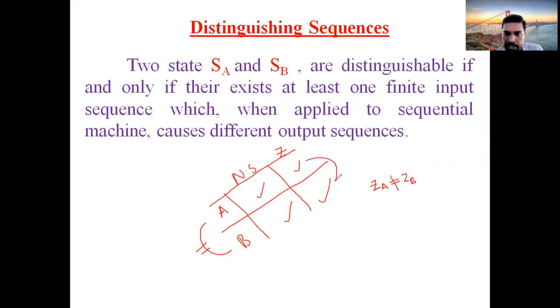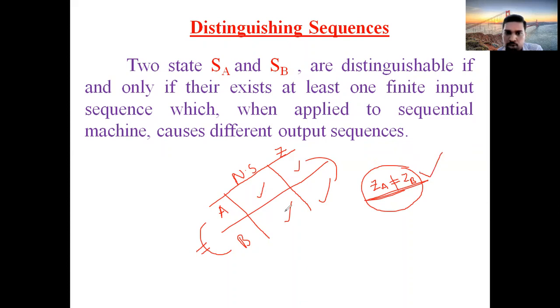Outputs equal means equivalent states. Outputs not equal means distinguishable states. In the distinguishable concept, the next state values may be equal or may not be equal. That is none of the matter. But in the distinguishing concept, you verify only outputs. In distinguishable sequence or distinguishable states, you should verify only the outputs.